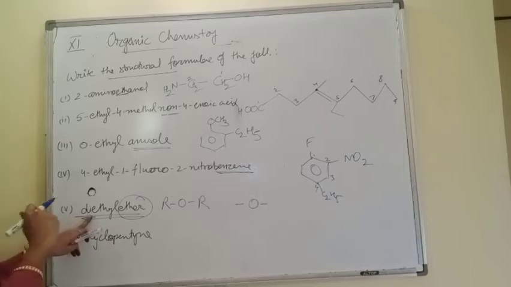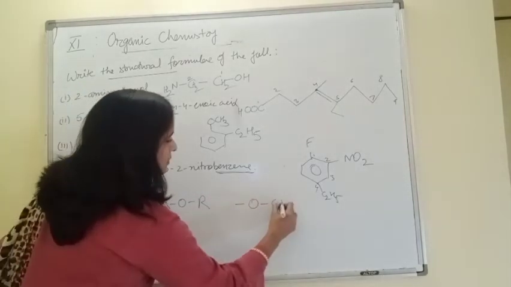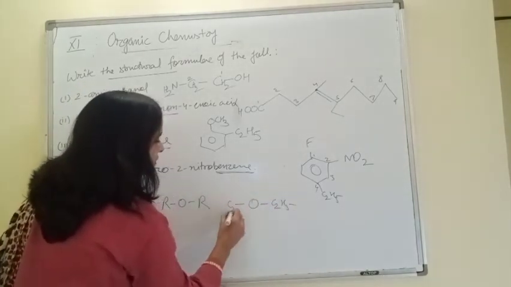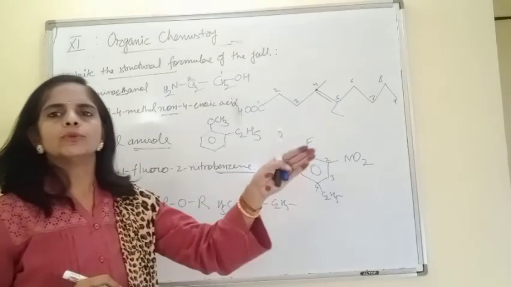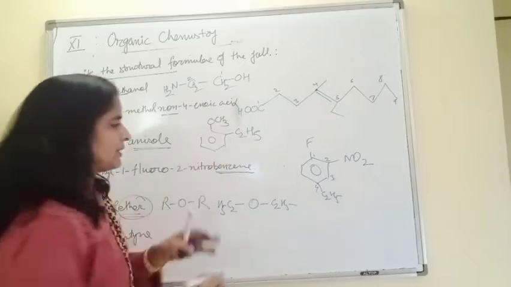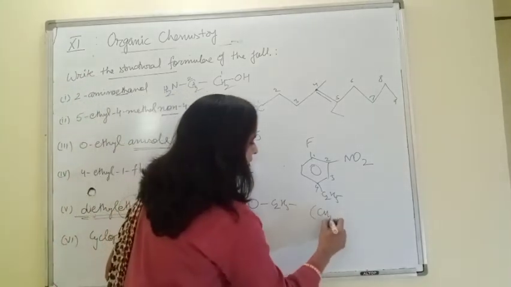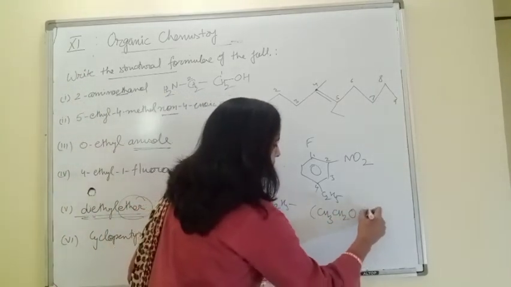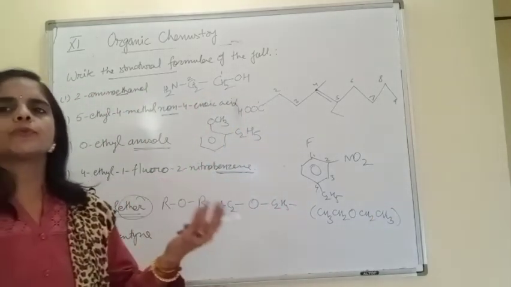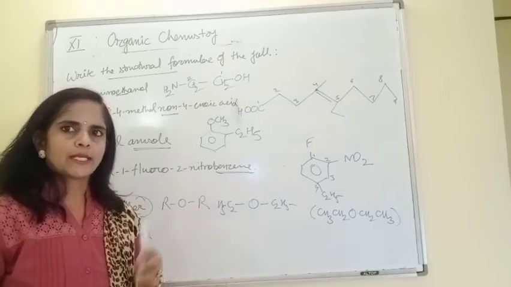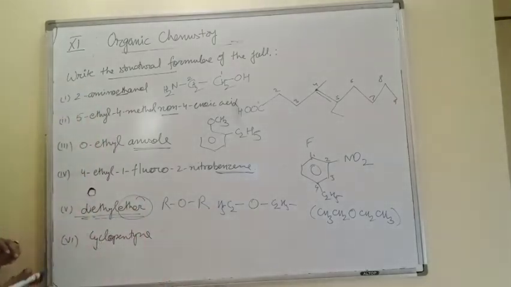Ethyl means it's a chain of 2 carbon. So C2H5, C2H5. Or you may write CH3, CH2, O, CH2, CH3. Means we may write in this form. Both ways are correct, beta. Or you may use bond line notation even. It's your choice. This one.